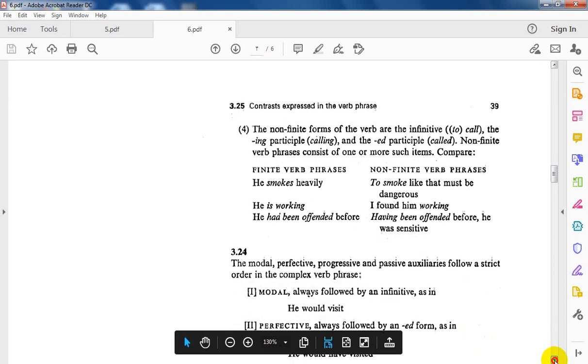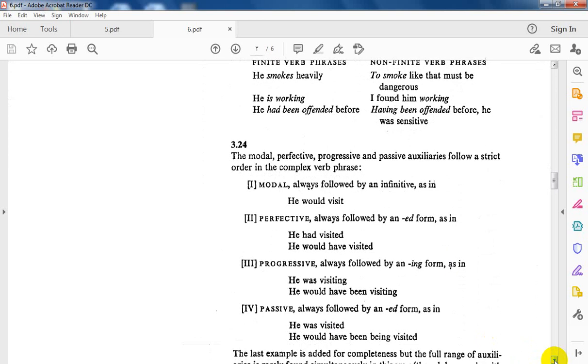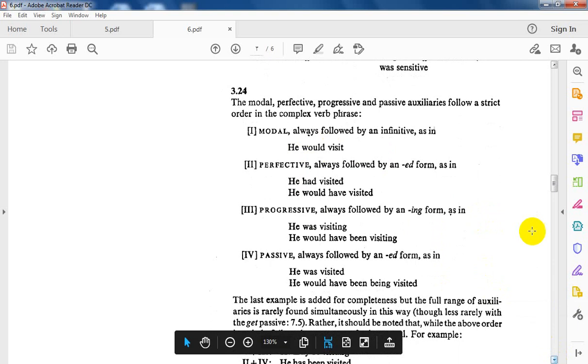Please pay more attention to this one. It's very important. This part will show us how to arrange our verb phrase when I have more than one verb. Please pay more attention to this sequence.